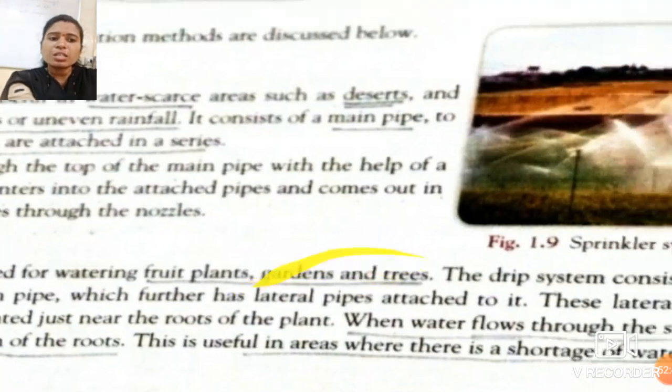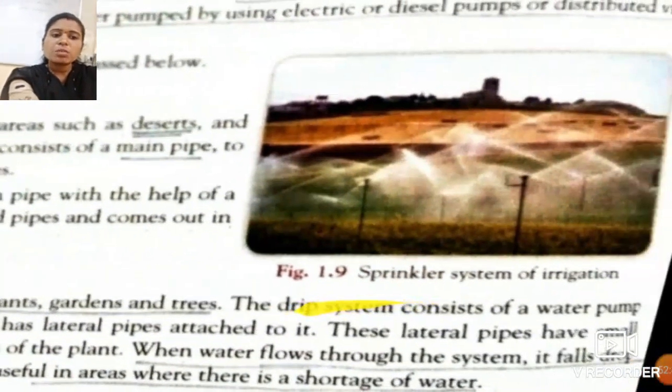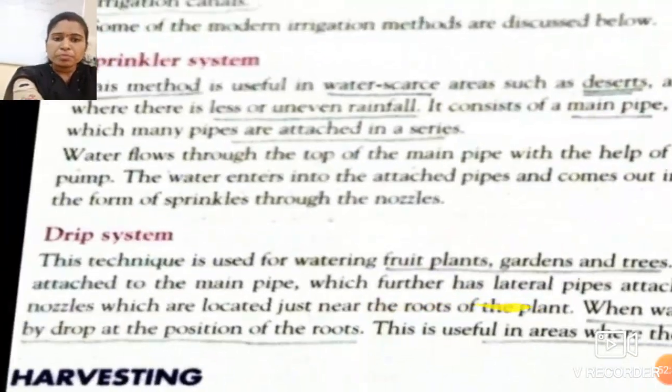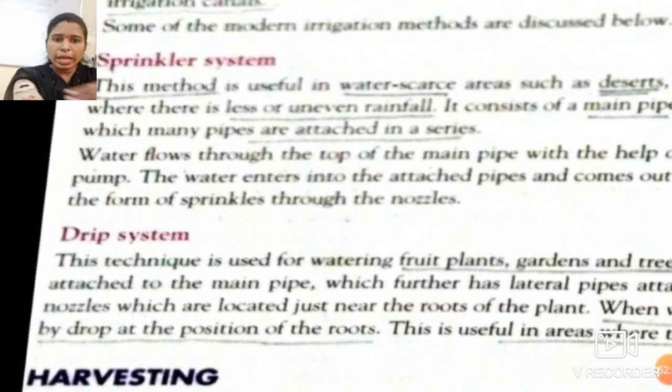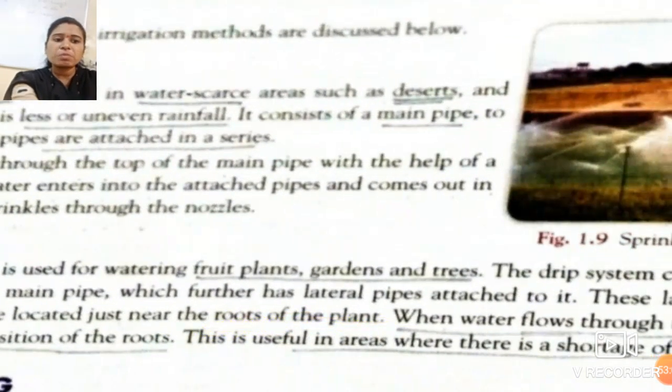See students, a drip irrigation system consists of a water pump. A main water pump is there, means a machine which is attached to the main pipe, which further has lateral pipes attached to it.